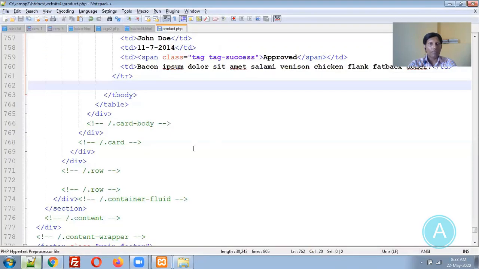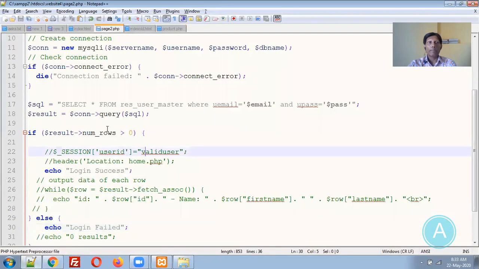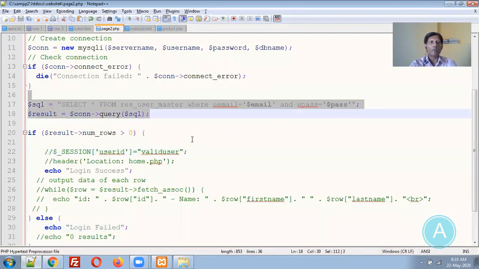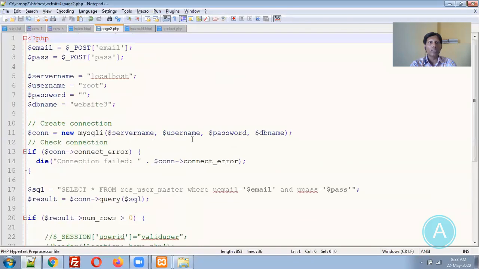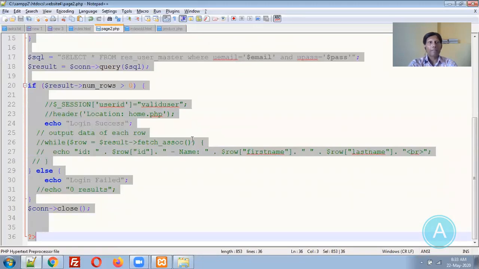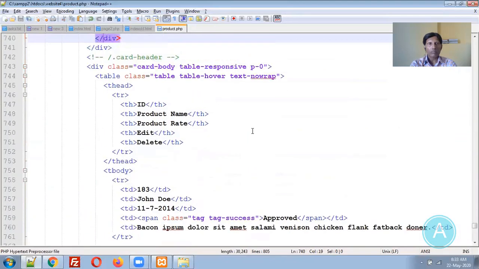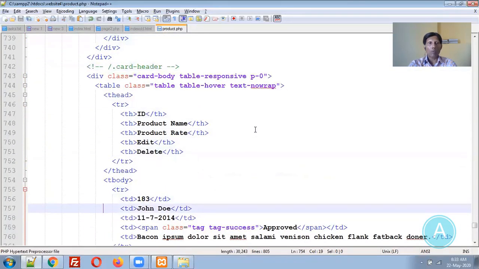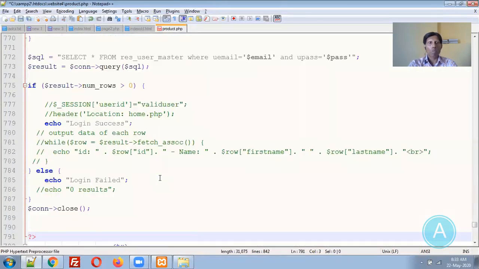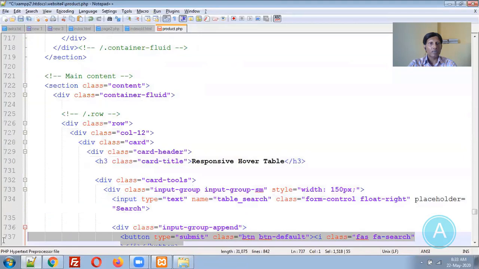So now let me go to the page 2 code. In page 2 we have already used a select query, and I would like to use the same thing. So let me copy paste this code, because I want the same code in the product page. Now I want this code over here. Let me change the indentation.